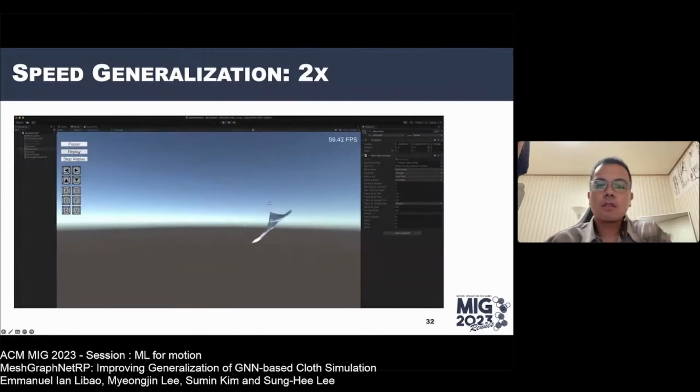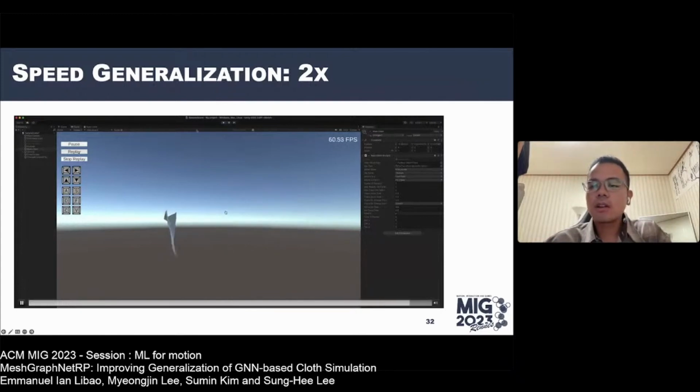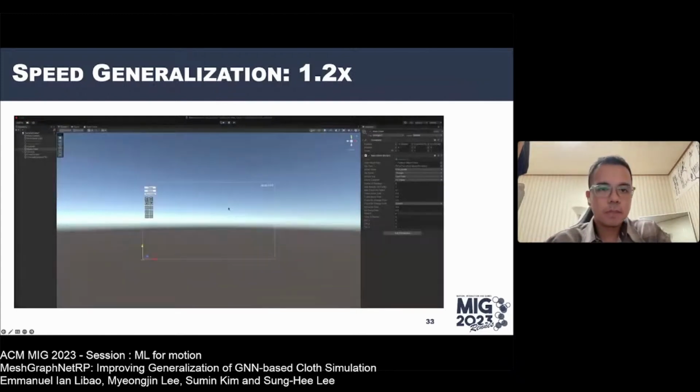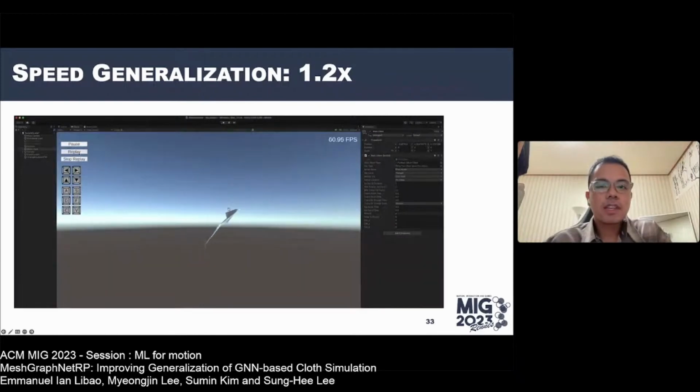Of course, if the cloth moves much faster than the default speed, the result would be unstable, as shown here. The cloth is moving twice as fast as the default speed, and we can see that the rest of the cloth cannot keep up, but when the cloth stops moving, the cloth returns to stability. However, even up to 1.2 times faster than the default training speed, we can see that the model can still infer the correct dynamics of the cloth.